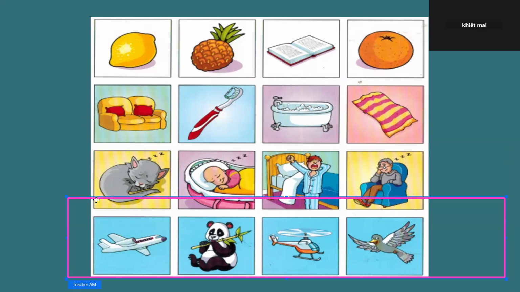In picture one, the plane. In picture two, the panda. In picture three, the helicopter. In picture four, the bird is flying in the sky. But in picture two, the panda is eating the plants. All right. So thank you so much for telling me the differences. Thank you so much for doing your best in choosing which picture doesn't belong to each group, Mai.